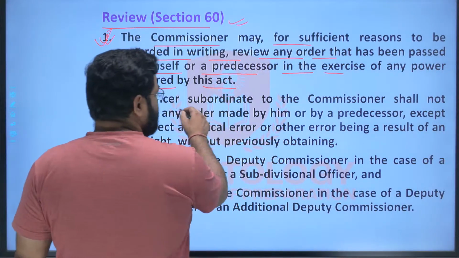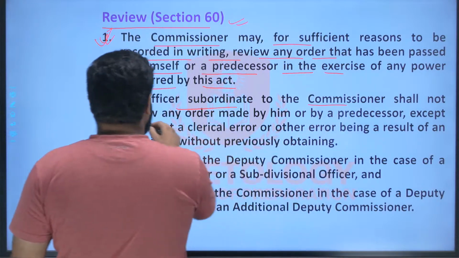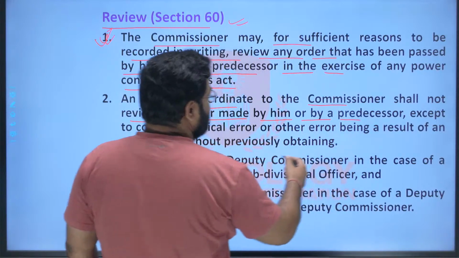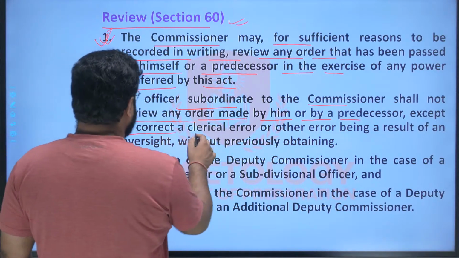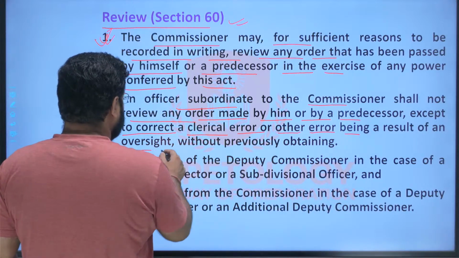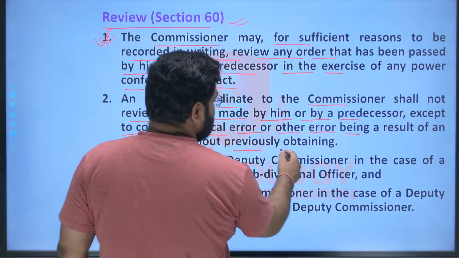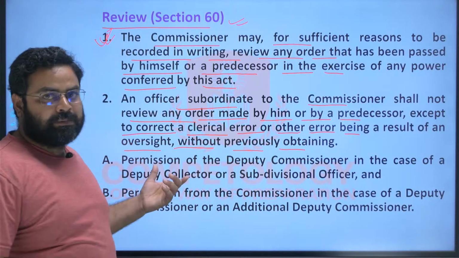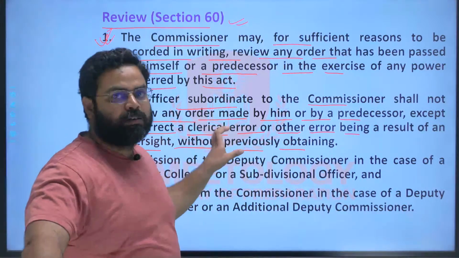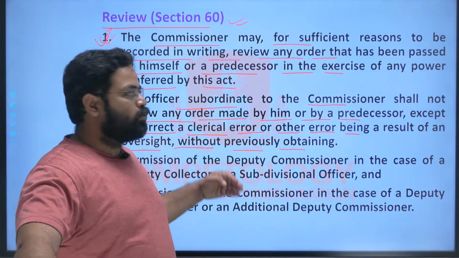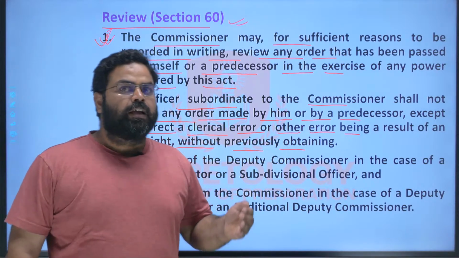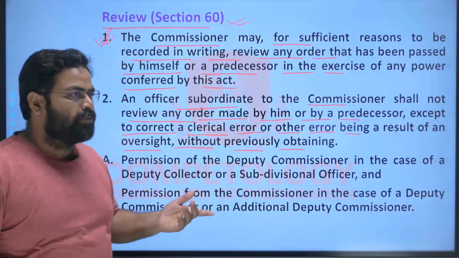An officer subordinate to the commissioner shall not review any order made by him or by a predecessor, except to correct a clerical error or other errors resulting from an oversight, without previously obtaining permission. So the review power lies only with the commissioner and not with the subordinate officers. All the officers subordinate to the commissioner cannot exercise the power of review.